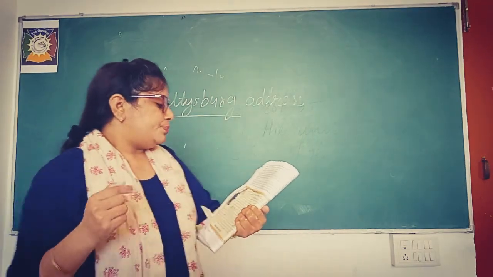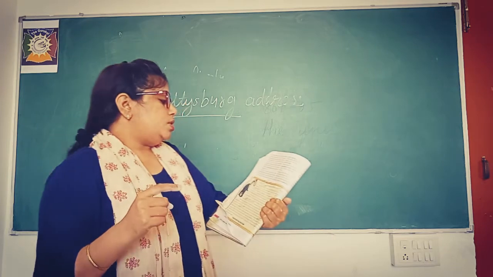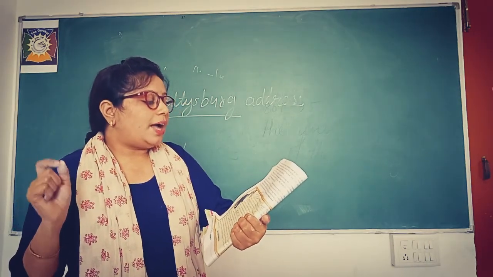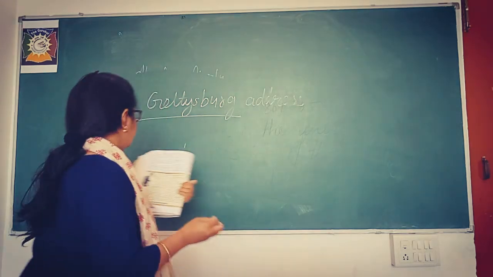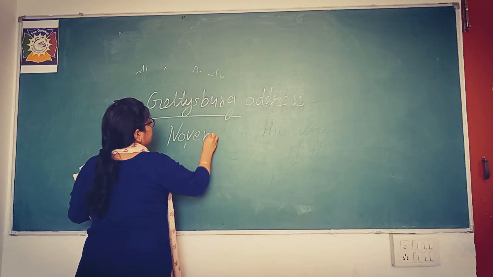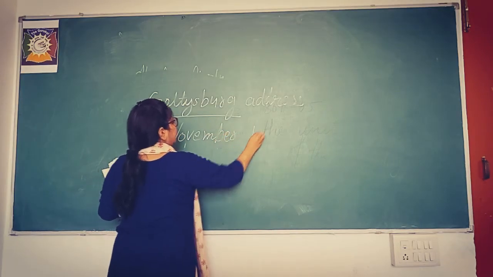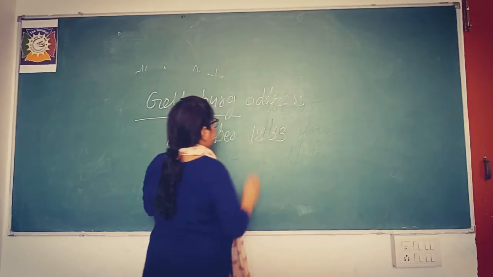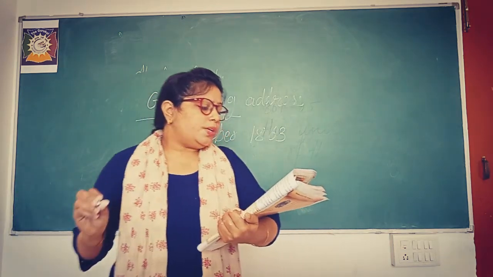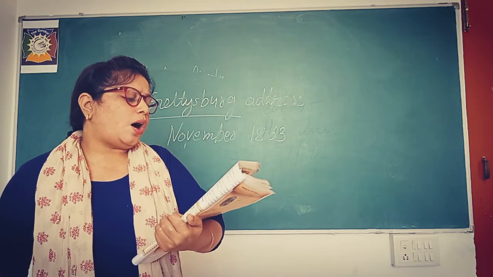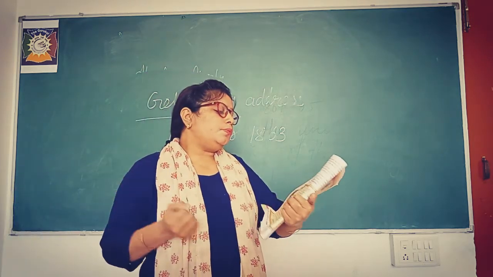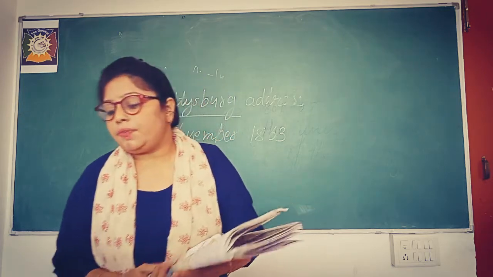Lincoln gave many speeches including the Gettysburg Address, delivered in November 1863. A short speech in which he stated how a country must be dedicated to human freedom in order to survive.